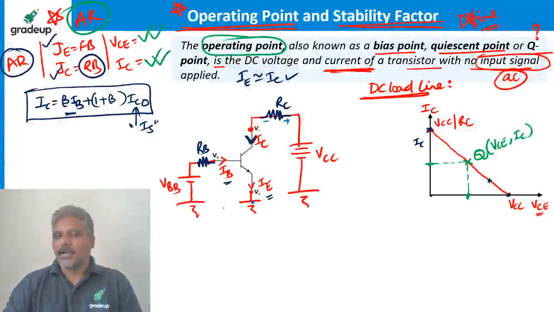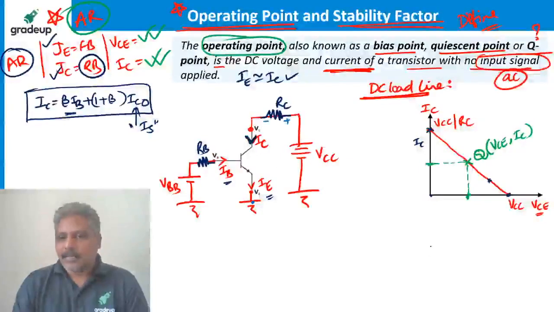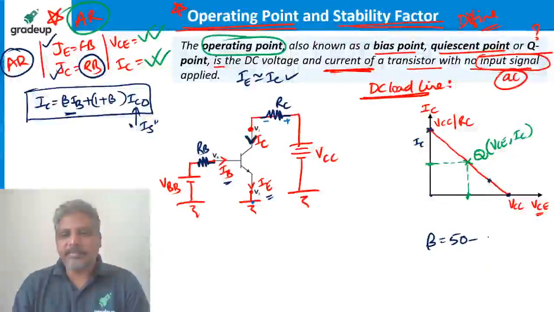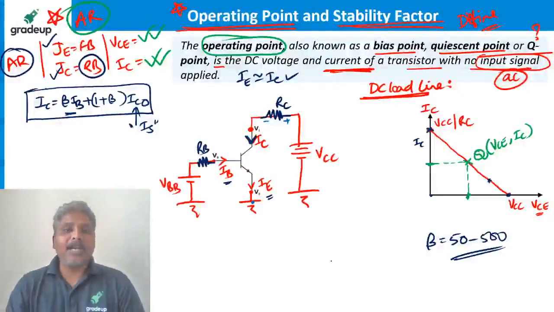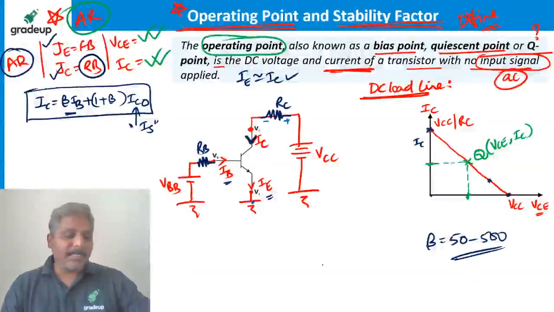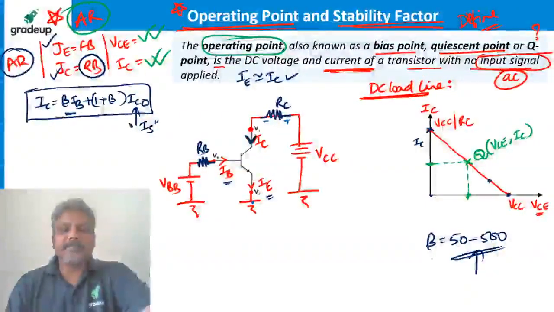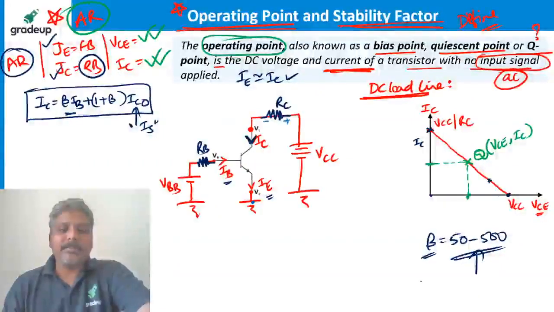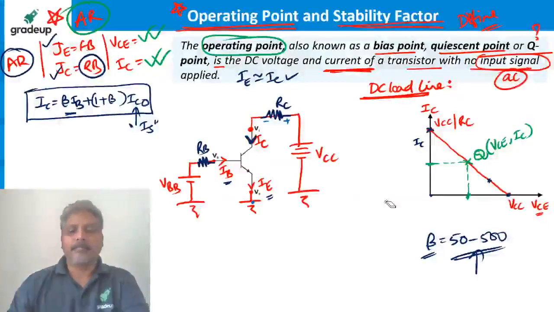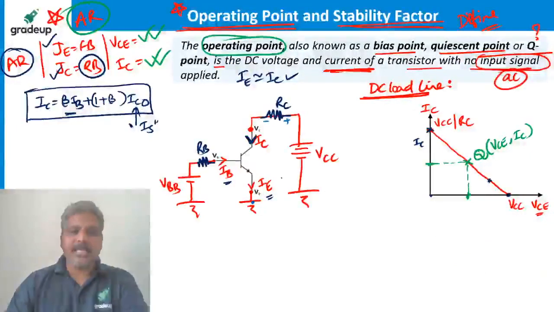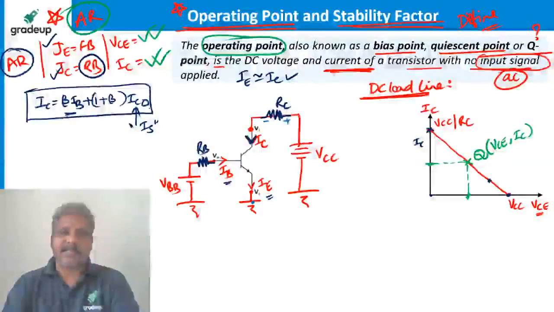Bunty, beta is a constant. Beta is a constant called the current amplification factor, whose value will be anywhere between 50 to 500. Different bulbs are available in the market, like 50-watt bulb, 100-watt bulb, 200-watt bulbs. Different beta transistors are available in the market. If you buy a transistor, you will know the beta value of the transistor. Generally, beta varies from 100 to 150. So always remember, beta is a constant. IC0 is leakage current.